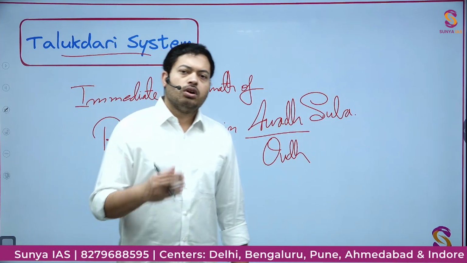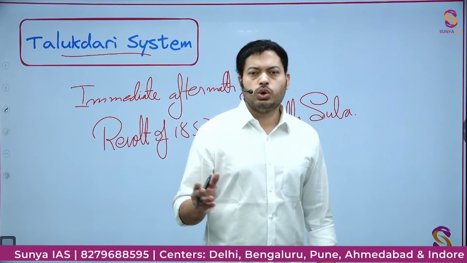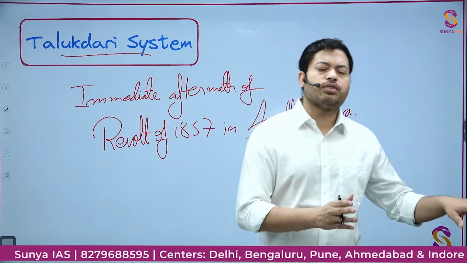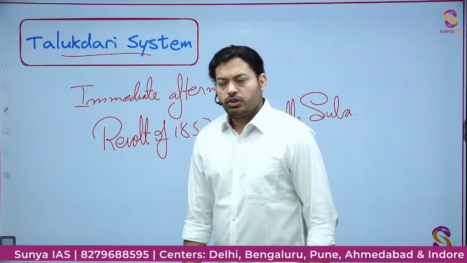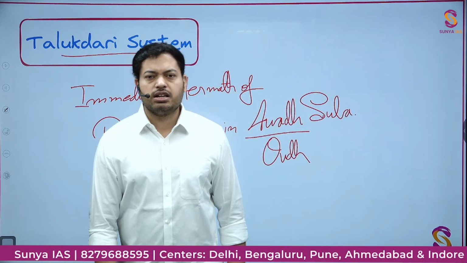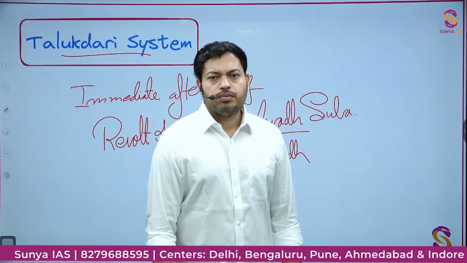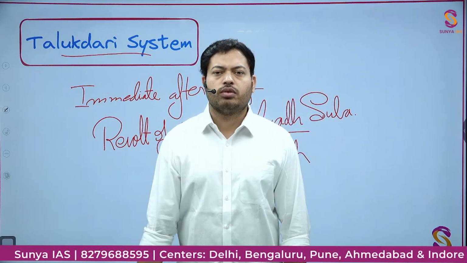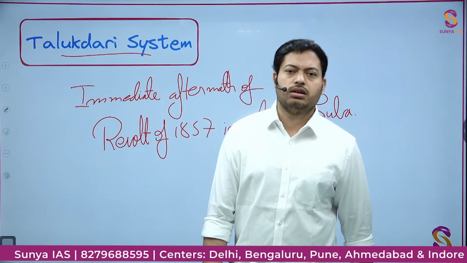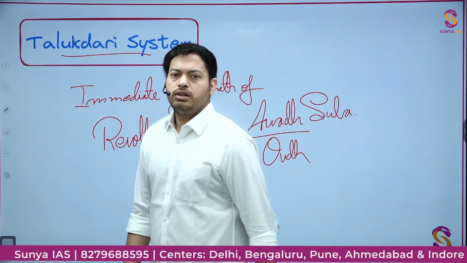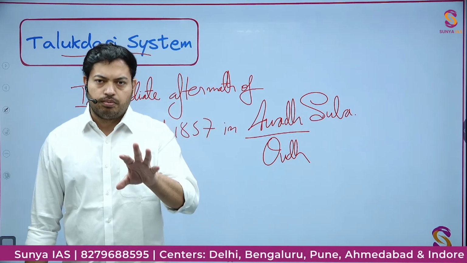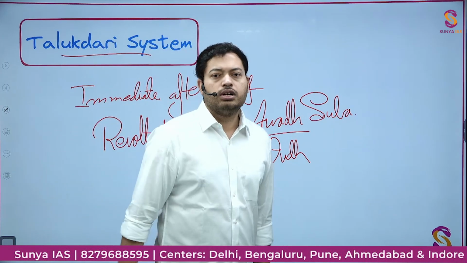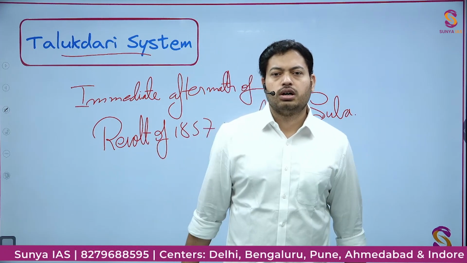Now, you need to understand, you have removed the royalty from there. You removed Wajid Ali Shah and sent him to Calcutta. Begum Hazrat Mahal fought for some time during the revolt of 1857, and then she escaped to Nepal. Fine, you removed the throne, the powerful house of Awadh Suba.